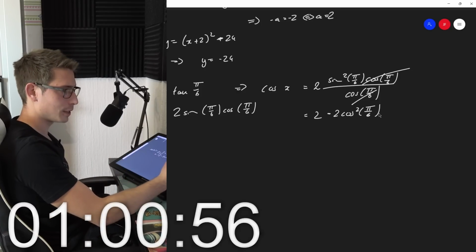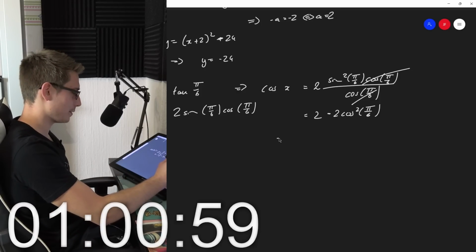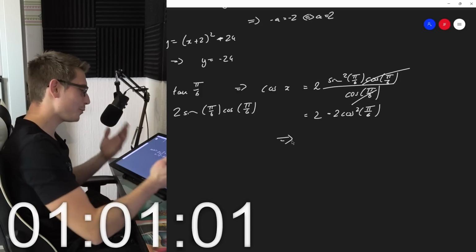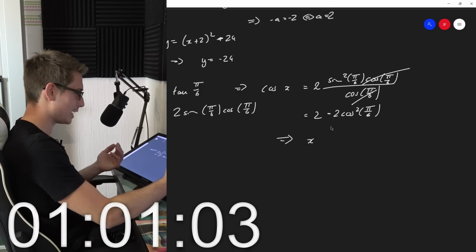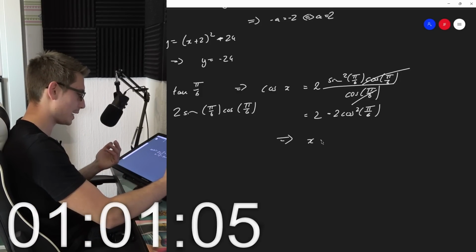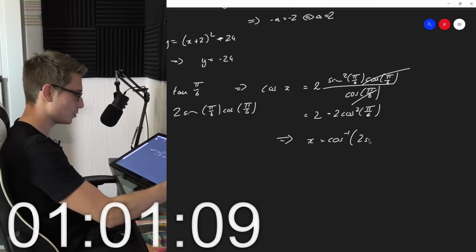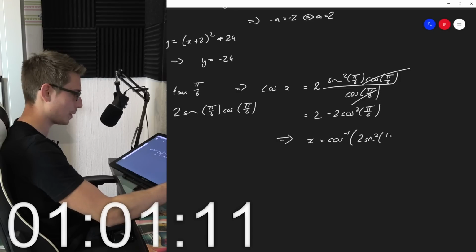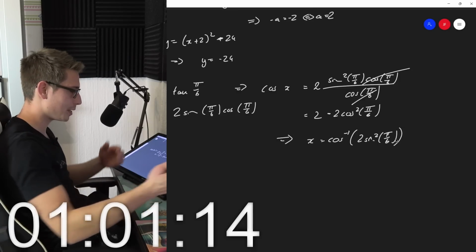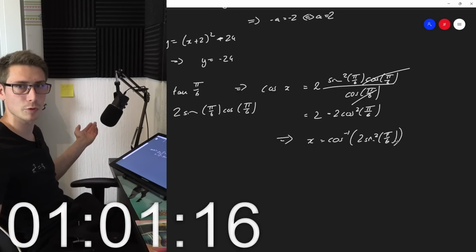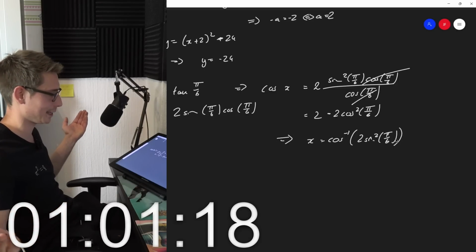I mean, how can we give the answer? I don't know. Just up here it's going to be x is equal to the inverse cosine of 2 times sine squared of pi over 6. I mean, that's an answer, right? That is good enough for me at least.